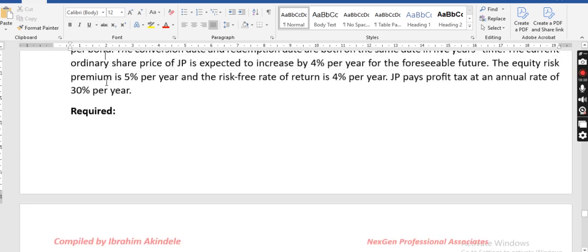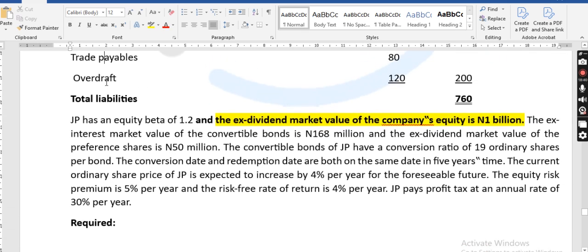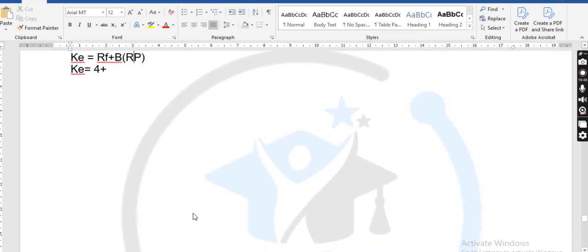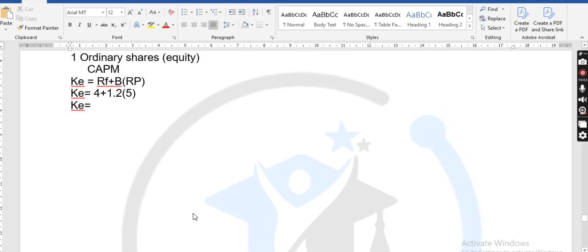Don't forget that at the beginning of this question, we were told that equity beta is 1.2. Then the premium is 5. Don't stress yourself by putting percentage, so that when you get your answer, it will give you percentage directly. So please, what is the cost of equity using CAPM?